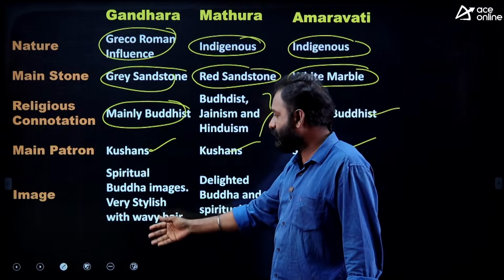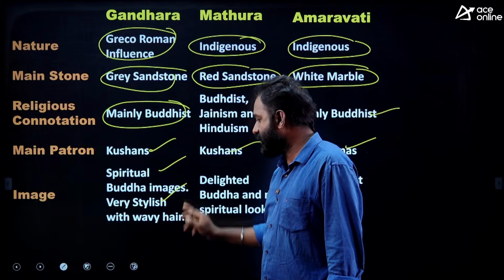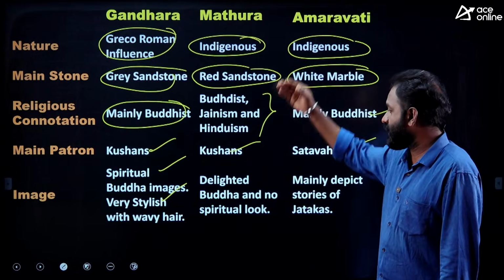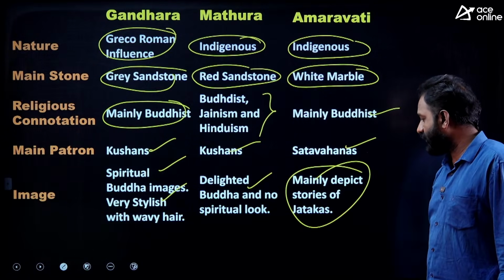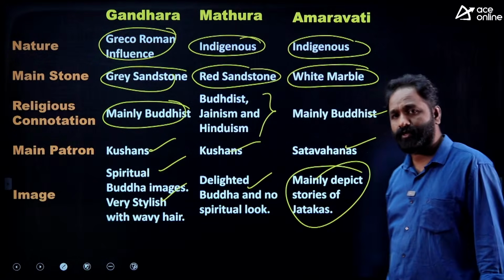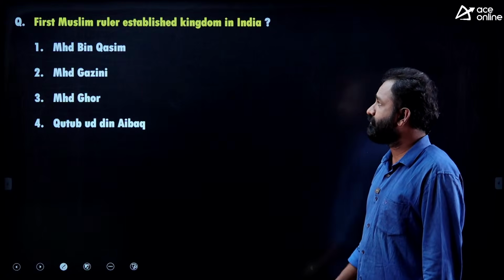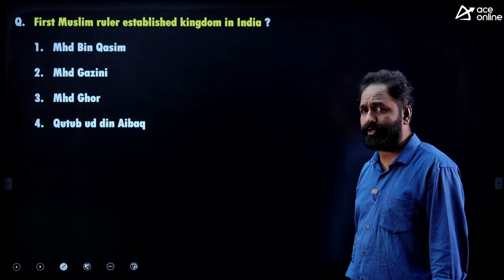In Gandhara School of Art, a spiritual Buddha was shown, very stylish, with wavy hair. In Mathura School of Art, a dilated Buddha. And in Amaravati School of Art, mainly the Jataka stories. Clear?